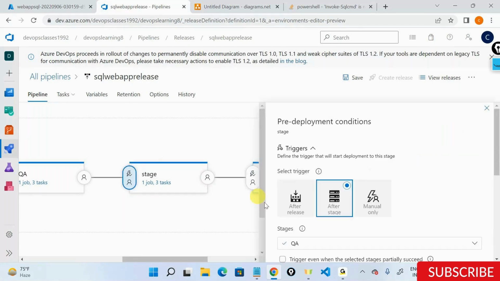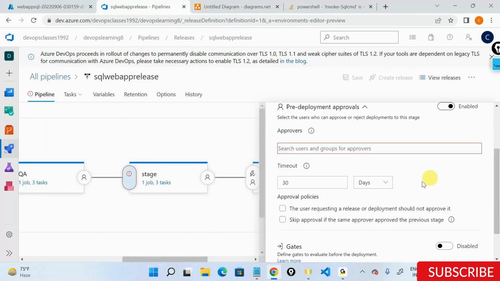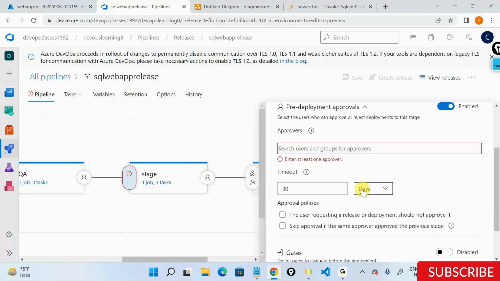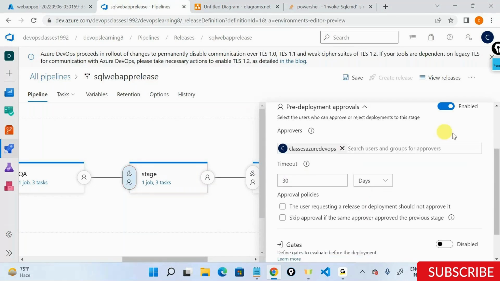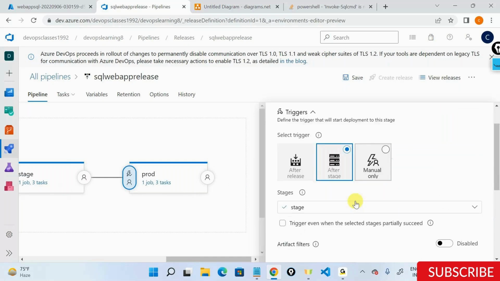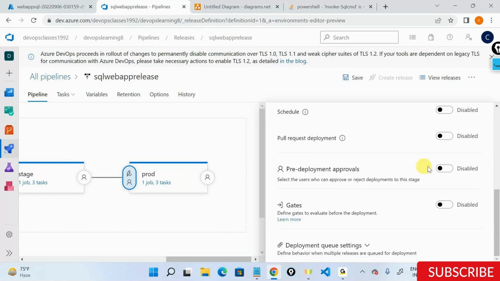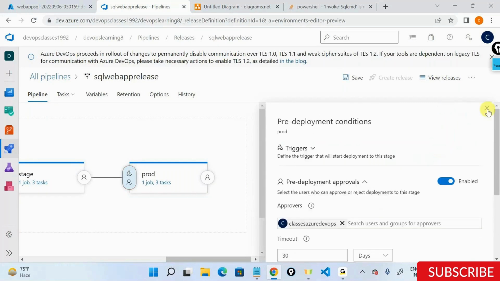And for stage, it is your business team that comes into the picture, or your operations team. And they'll say, okay, fine. And in prod, your client comes into the picture, or the DevOps team comes into the picture. I can add multiple pre-deployment approvers in my pipeline.